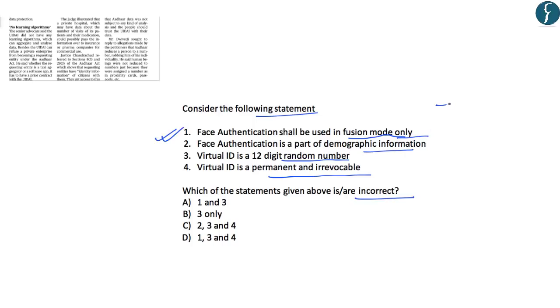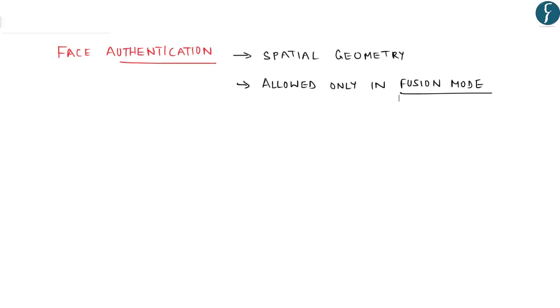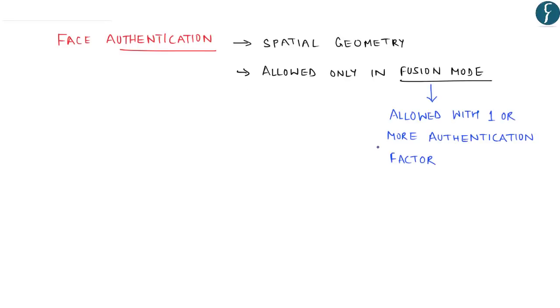We'll come back to this particular question after going through these recent developments in Aadhaar. This face authentication is based on the technology that recognizes face based on spatial geometry. And as per UIDAI, face authentication shall be allowed only in fusion mode. This fusion mode means that this face authentication shall be allowed along with one or more authentication factor. And this fusion mode means that it will be combined with other proof of authentication such as fingerprint or iris